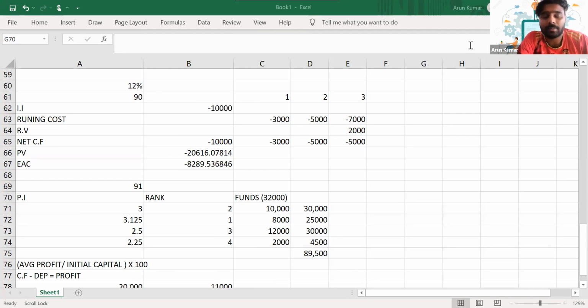So sometimes this can get tested in your theory area: capital rationing, the different types of capital rationing, and the factors that will affect capital rationing. Is it clear, everyone? Can you reply in the chat?